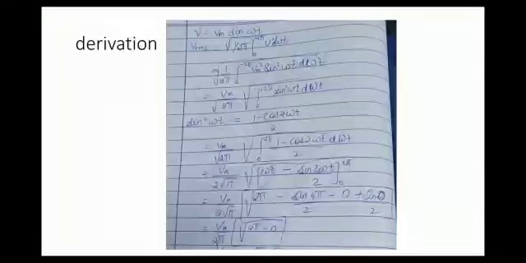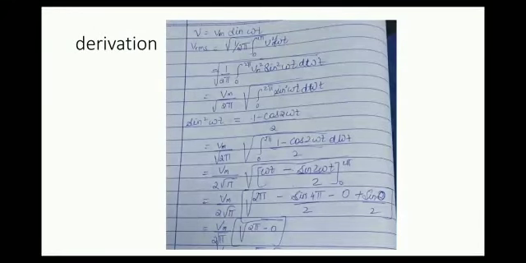In this derivation, we have to find the root mean square value of alternating signal, and derive the relation between RMS value and peak value of alternating signal. Before we begin, we consider an alternating current of peak value I0 flowing through a resistance R. Let H be the heat that is produced in time t.